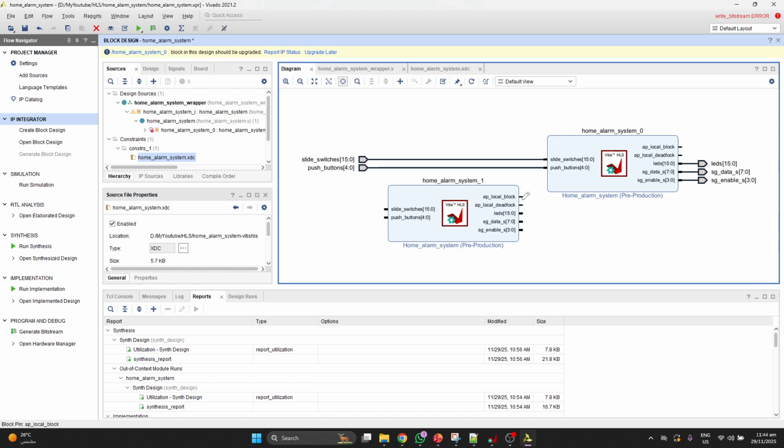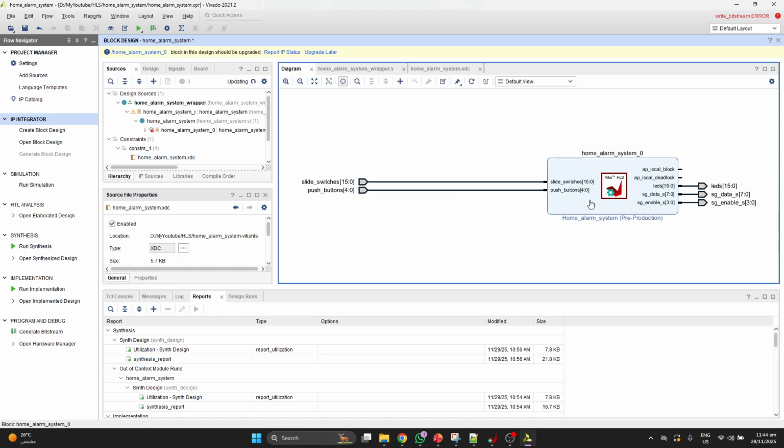Here these two ports are created by HLS by default, so you don't need to use them, and the rest of the ports you have declared in your HLS program.